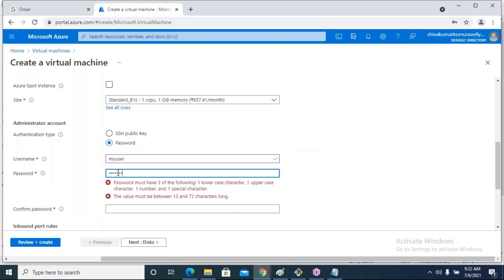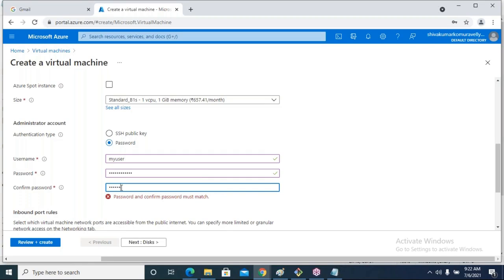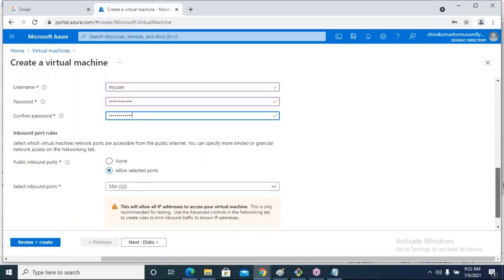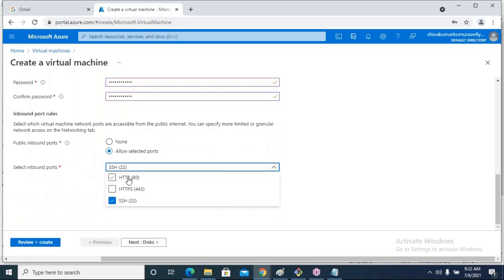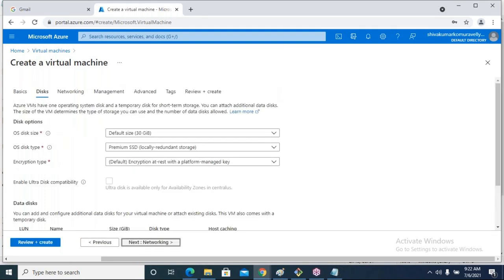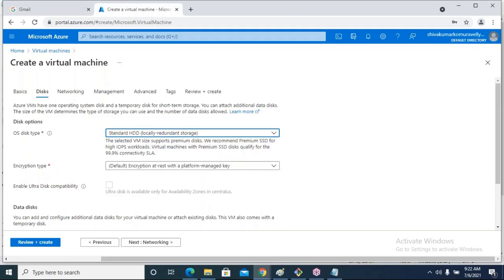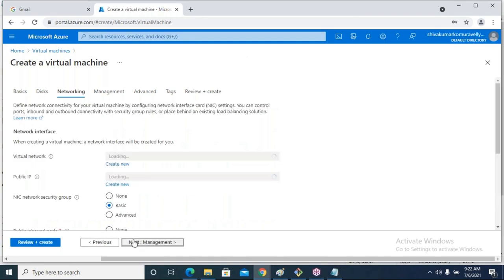Password is set. Just I'm opening this port number, and here you can open 80 also. Next, go to the disk section. Since we do not know anything about disks, simply select HDD. One session I will take on hard disks also, types of hard disks. Click on networking. Here we don't know anything about networking, right? Directly click on next.